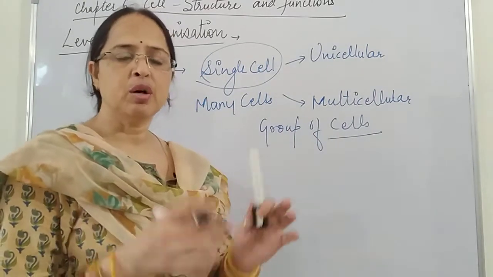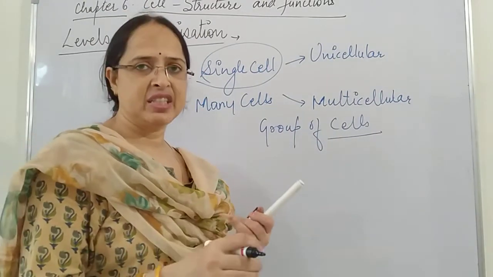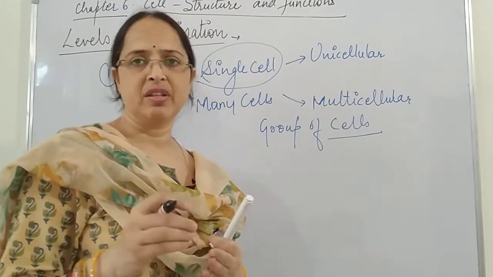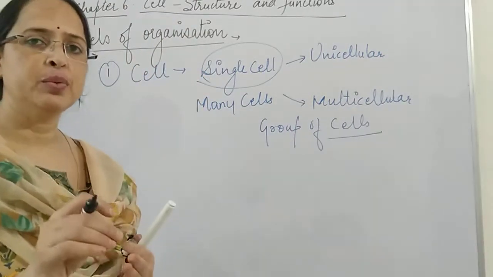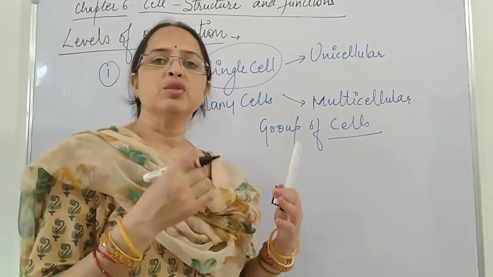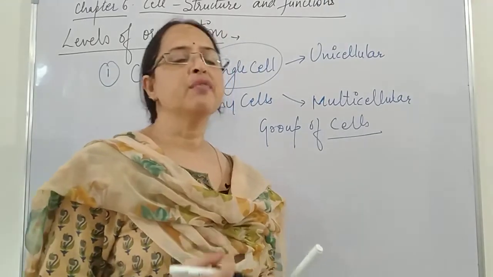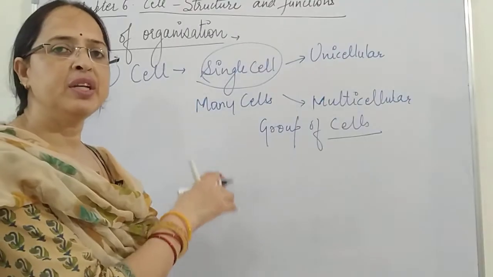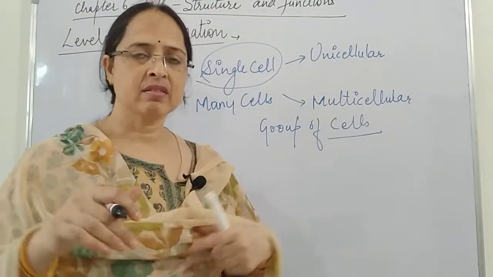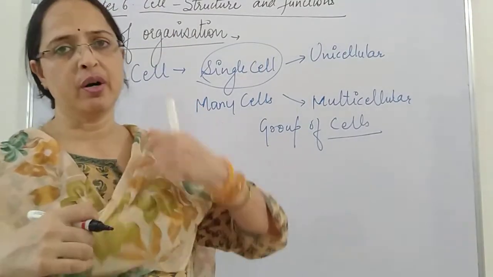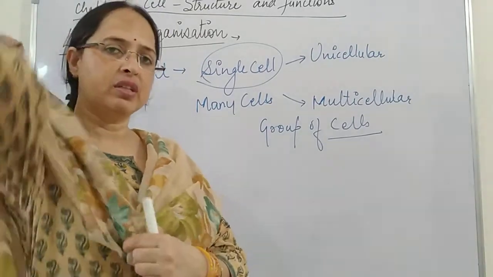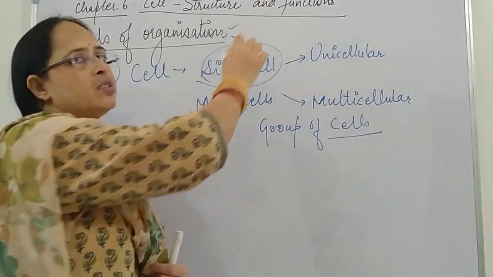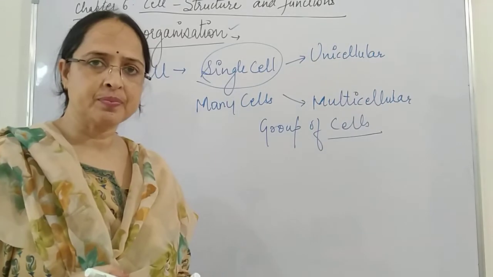Different functions of the organism body, like digestion, respiration, excretion, circulation, transportation. So different functions of organisms are performed by different groups of cells, and these different groups of cells form the different levels of organization.